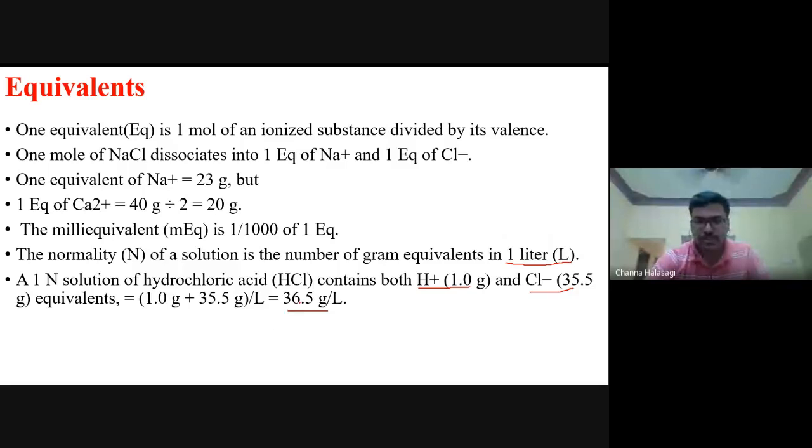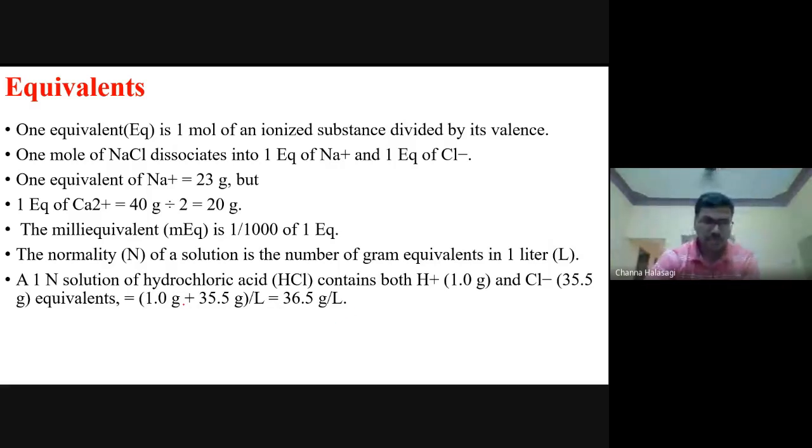That is 36.5 grams per liter. This is equal to one normality. One normality of HCl is nothing but 36.5 grams of HCl per liter. Did you understand this normality concept?